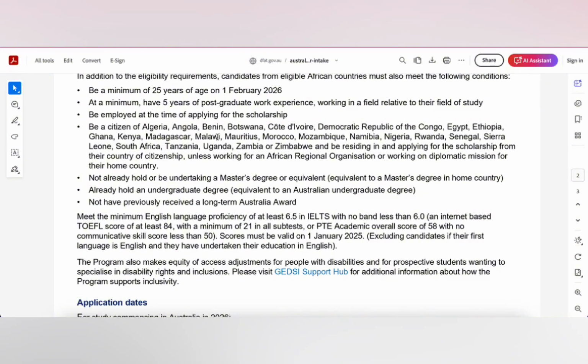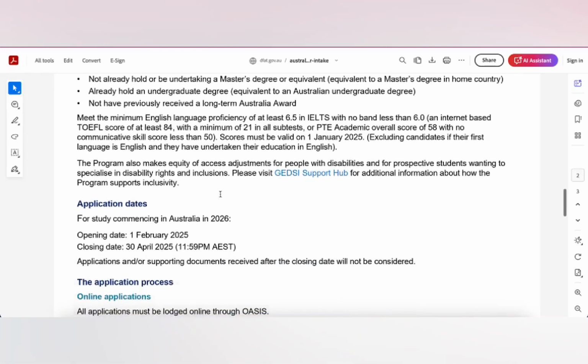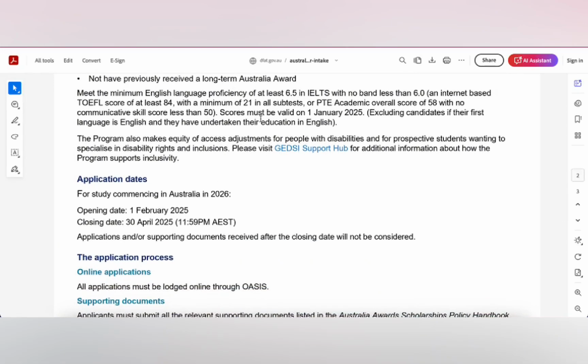We have already gone through the countries. Not already hold or be undertaking a master's degree or equivalent. So that means you should not have a master's degree when you're applying for the scholarship, or be currently enrolled in a master's degree program. You should already have an undergraduate degree, and you should not have previously received the Australia Awards. There's going to be a need for the IELTS test, the English test, and you should have 6.5 in total, and in each band, nothing less than 6.5.